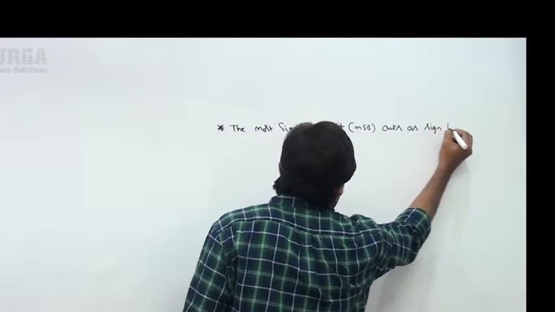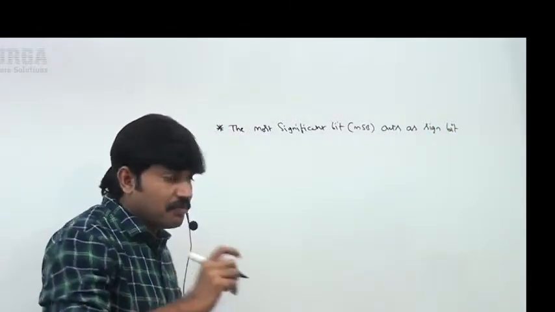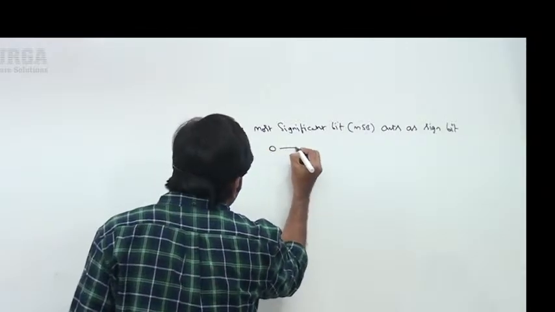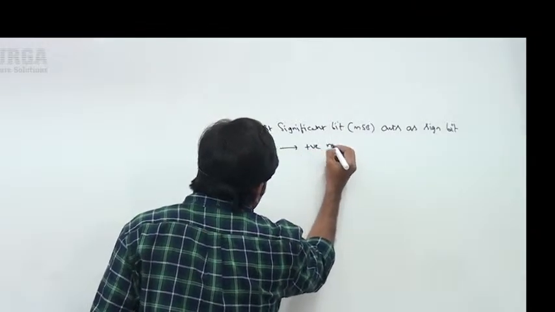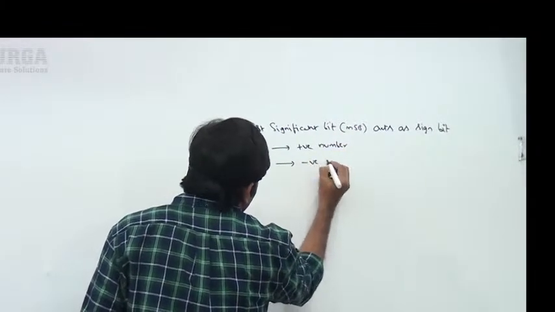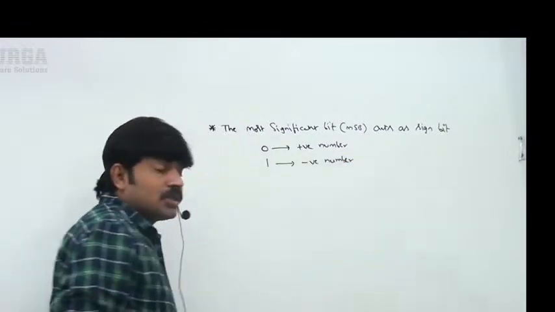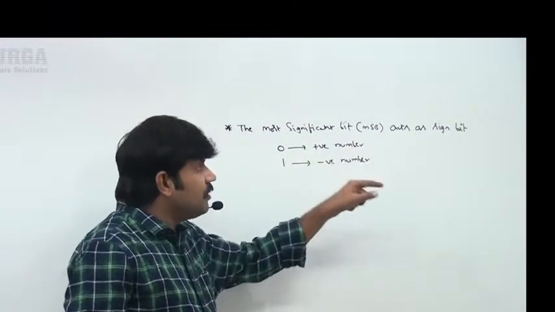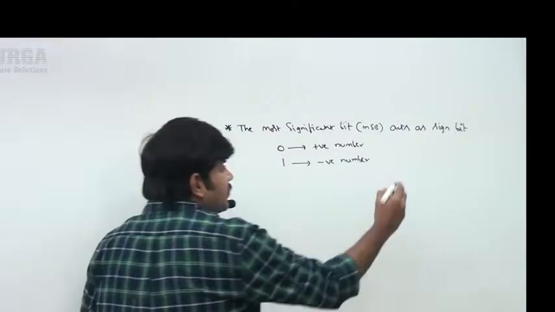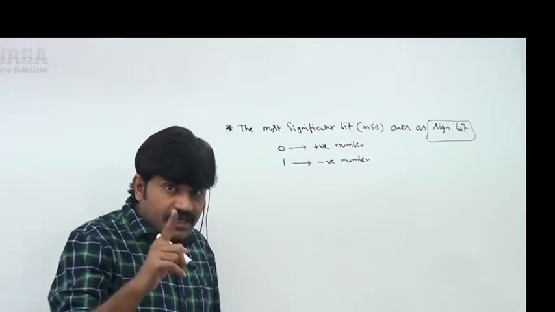Remember this: it acts as the sign bit. 0 means a positive number. 1 means a negative number. Observe carefully, sir. The most significant bit acts as the sign bit. 0 means a positive number, 1 means a negative number.